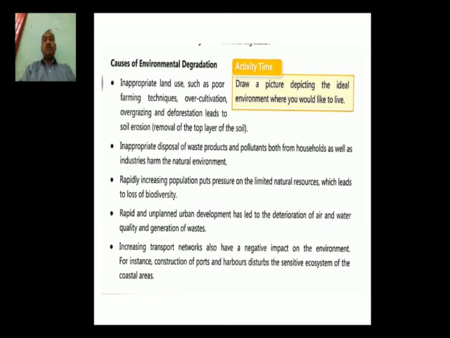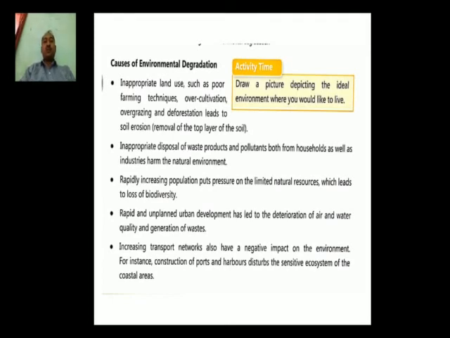You know, human beings require shelter, but it should be properly planned. If it is not properly planned, definitely we will face problems here. Suppose for example all these things have led to the deterioration of air, water quality and the generation of waste. So this is another thing. Now let us see the last point we need to understand.